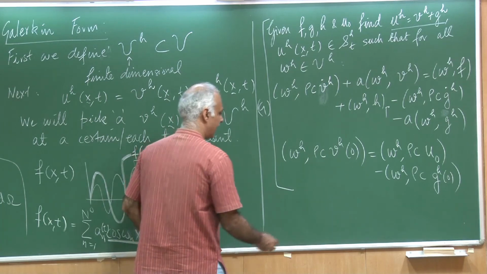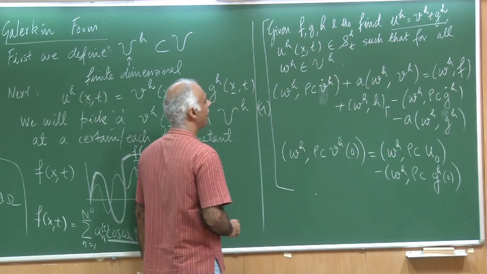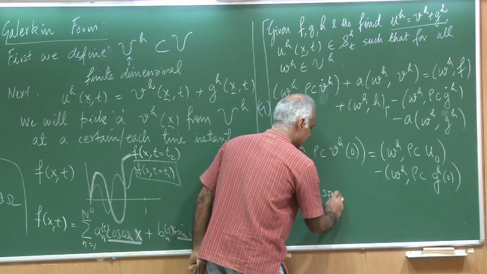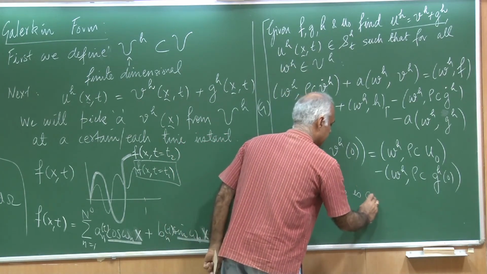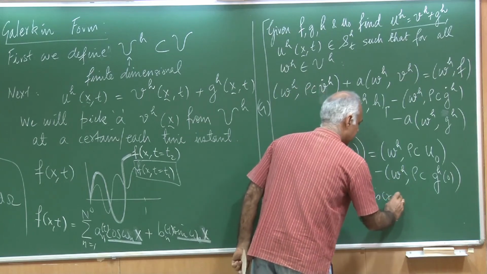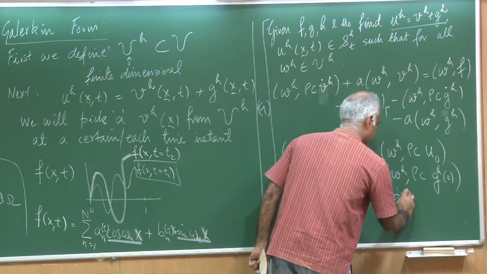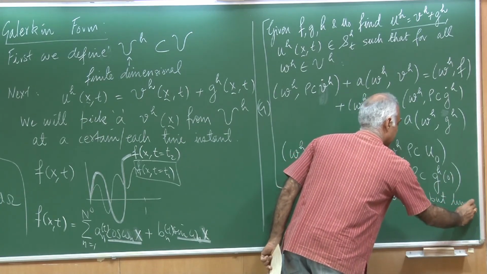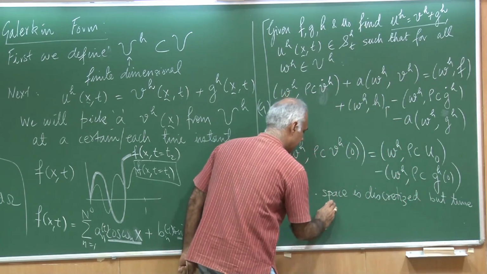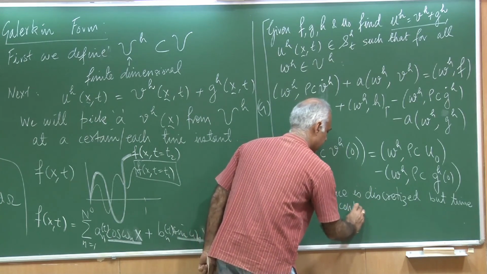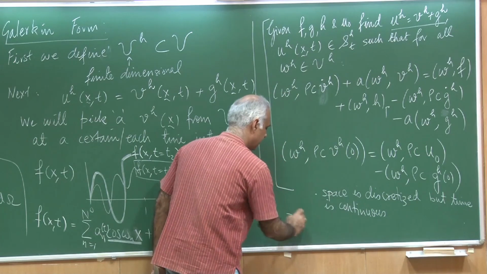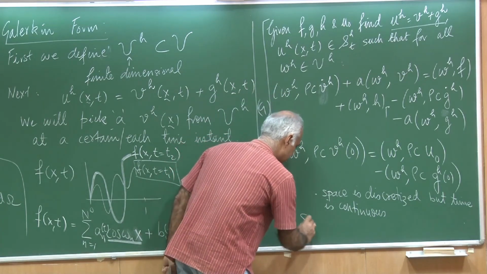So, I think a striking observation about the Galerkin form is that space is discretized, but time is continuous, and therefore, we also refer to this as the semi-discrete form.